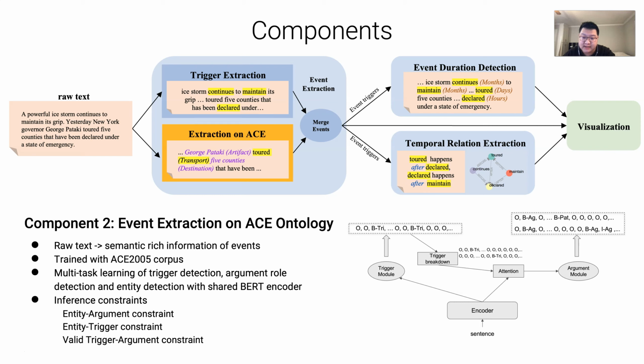We develop the following constraints during decoding based on the predicted entities and other specific definitions in ACE. The first constraint is the entity argument constraint, meaning an argument must be a predicted entity. The second is the entity triggered constraint, meaning a trigger must not be a predicted entity. And the third constraint is the valid trigger argument constraint. Based on the definitions in ACE 2005, each event type takes certain types of argument roles. So given the predicted trigger label, the argument roles in the sequence can only take those that are valid for this particular trigger. We set the probability of all invalid configurations to be 0 during decoding.